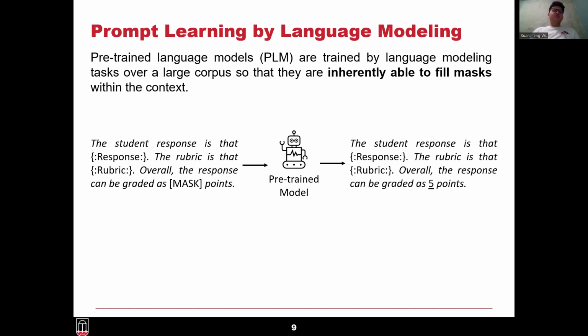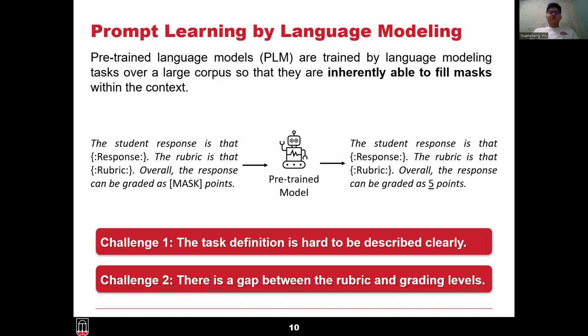However, we found that this strategy fails in practice. Basically, the model almost randomly fills in the numbers. We believe the main reason leading to this phenomenon is that the task definition is not clear enough. Because we have a limited context window, we cannot write down a very long description of the task definition.